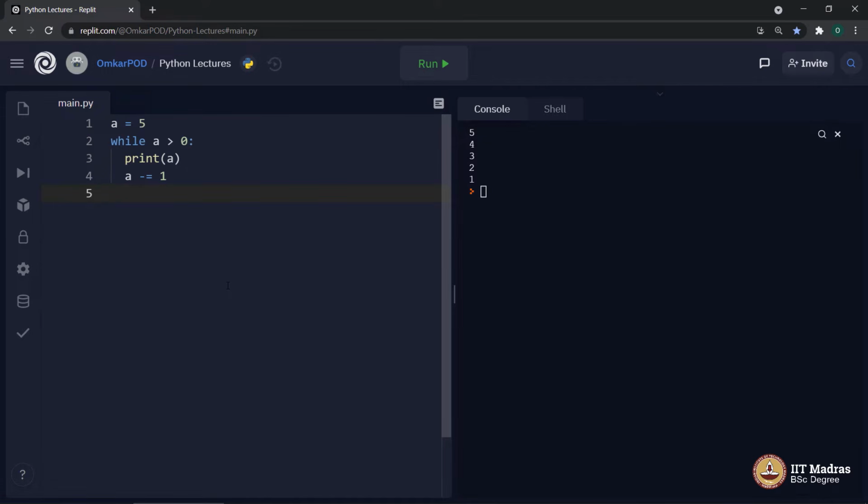This same code can be written in a single line by making a small change like this. You bring print over here, add a semicolon, and then get this statement as well in front of it. If we execute it, it still gives us the same output. This is very useful if we have such small statements and only a few lines of code inside while. But if you have very lengthy code and all the statements are very big, it becomes very difficult to read that code if it is in a single line.